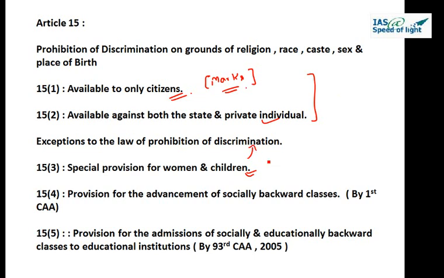The Constitution is conferring power to make provisions for the advancement of socially backward classes, and this was added by the First Constitutional Amendment Act, Article 15 Part 4. Then comes Article 15 Part 5, and this is a very recent amendment, the 2005 93rd Constitutional Amendment Act, and it provides for the admission of socially and educationally backward classes to educational institutes. And after this, reservation increased in all IITs and IIMs.